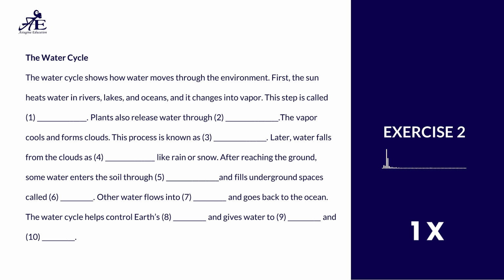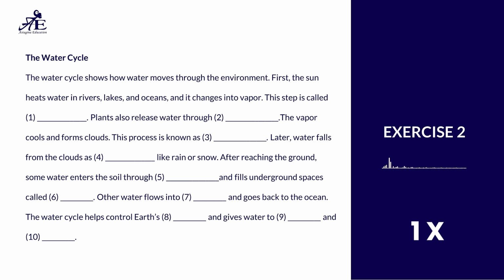The water cycle shows how water moves through the environment. First, the sun heats water in rivers, lakes, and oceans, and it changes into vapor. This step is called evaporation. Plants also release water through transpiration. The vapor cools and forms clouds. This process is known as condensation.